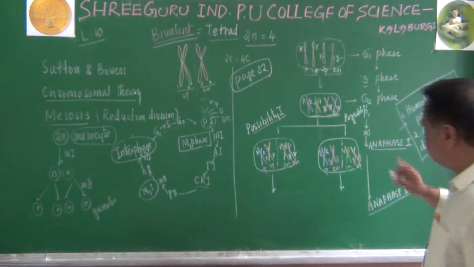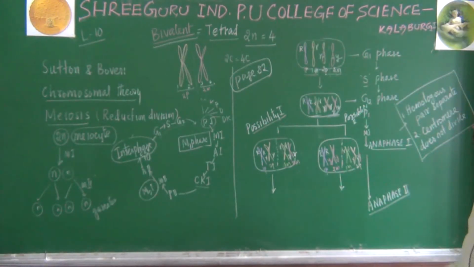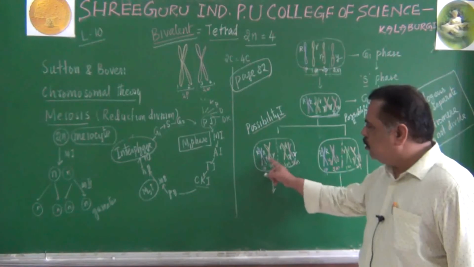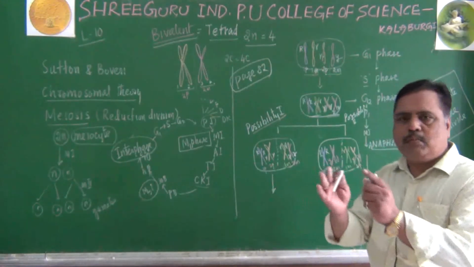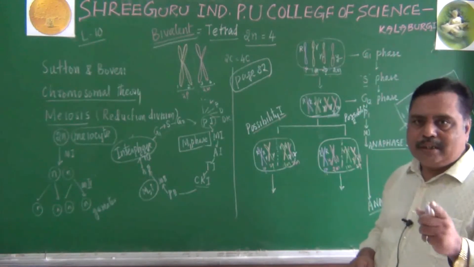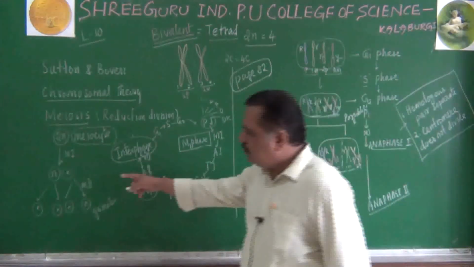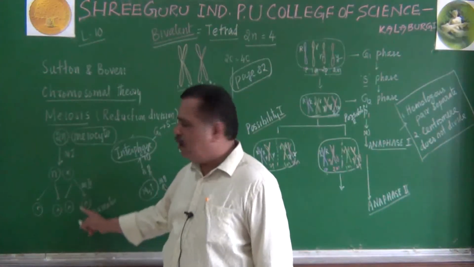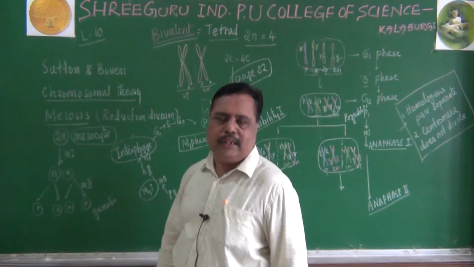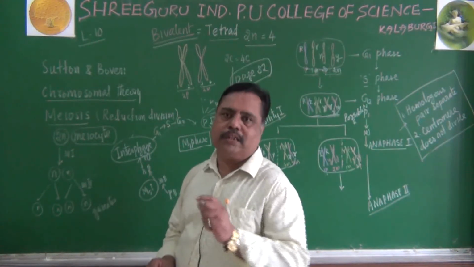But what happens during anaphase 1? Here also, these chromosomes, this pair will move away from each other. Because I told you, 2-time karyokinesis, 1-time cytokinesis. That is the characteristic feature of meiosis.